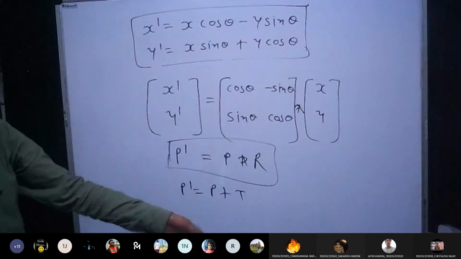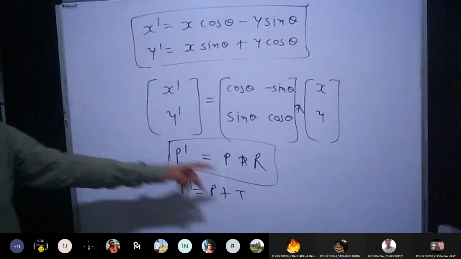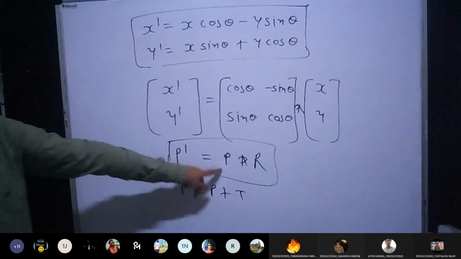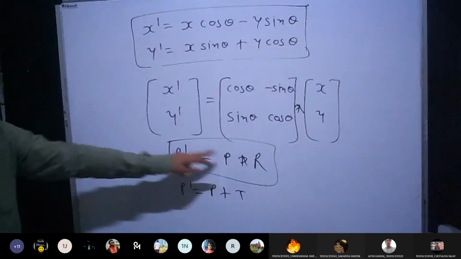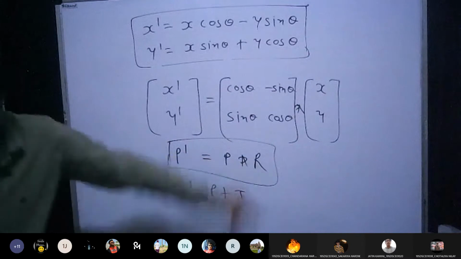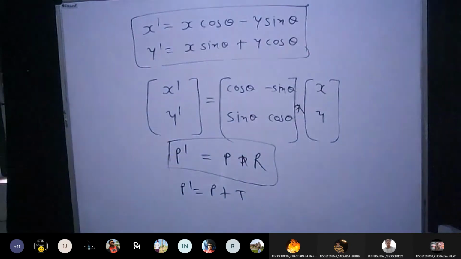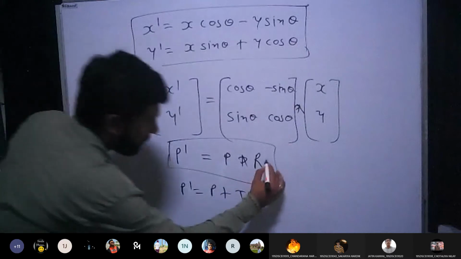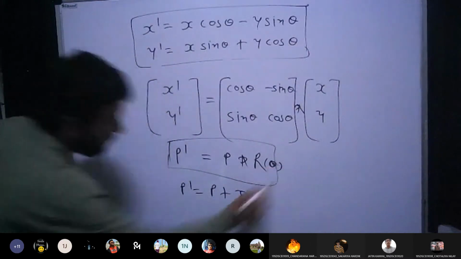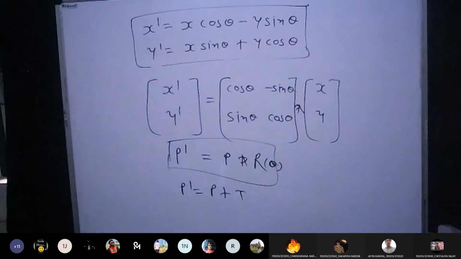At that time, we were adding certain distances, so it was plus. Now here, P dash is equal to P into R. P is the original point, P dash is the new point, R is the rotation matrix, where I am applying theta angle. To remember this, you can write theta also, R of theta.